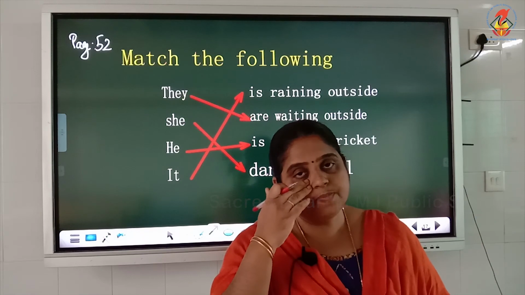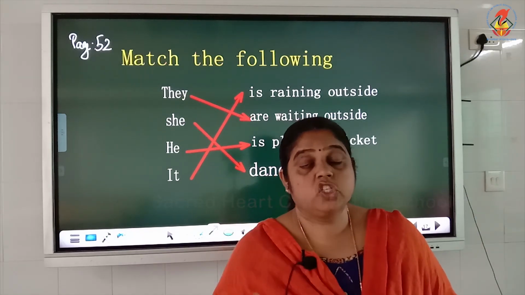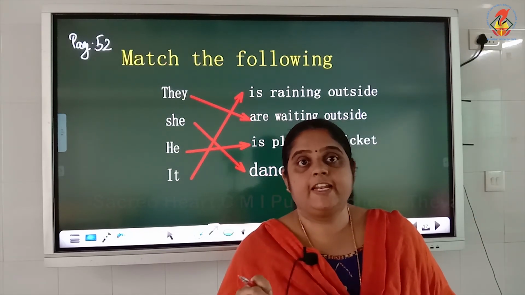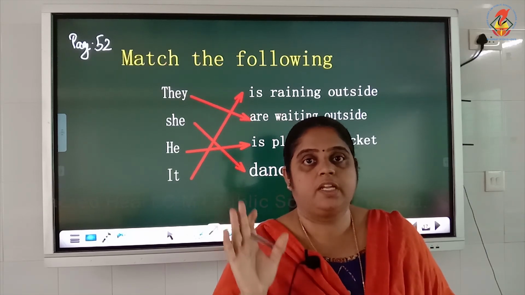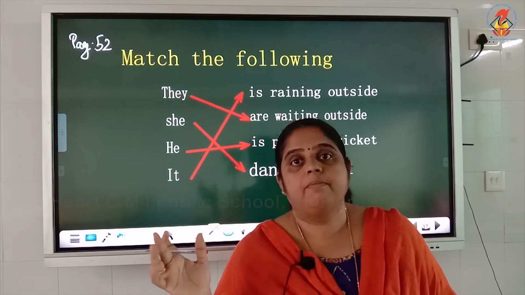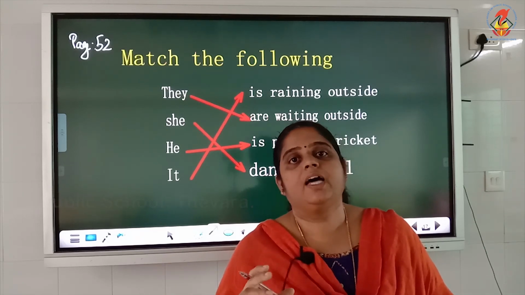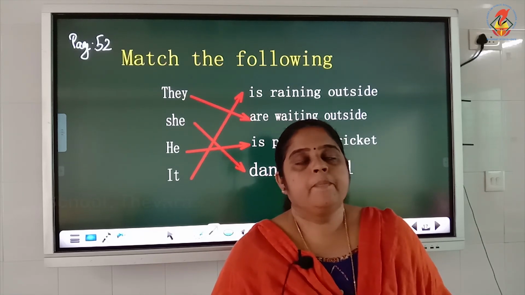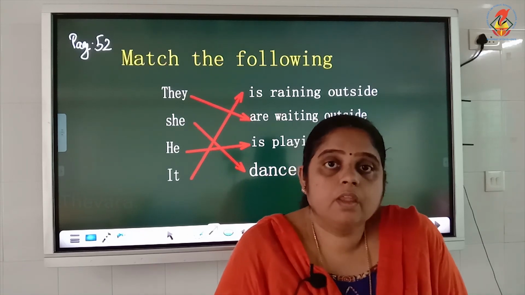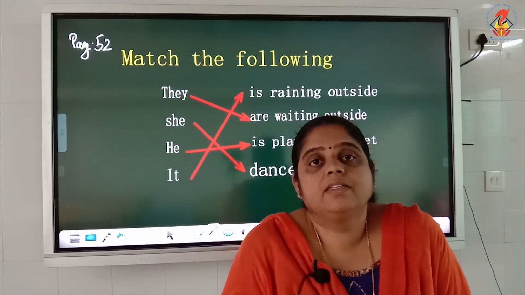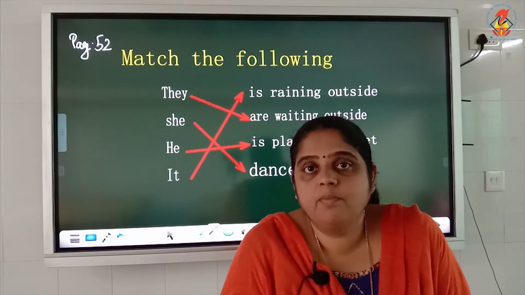Okay. So, verbs, they are the action words. In a sentence, they show some action. What a person, place or animal is doing, that is shown by the verbs. So, you have to learn by heart the past tense and continuous form